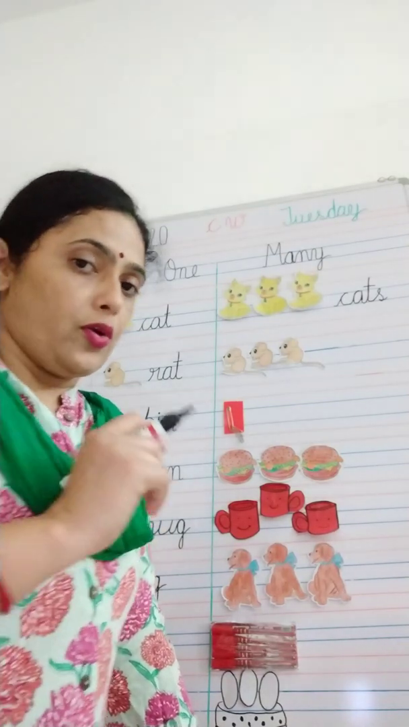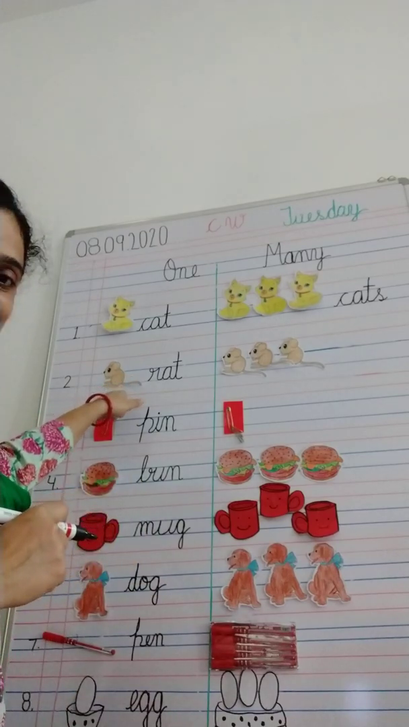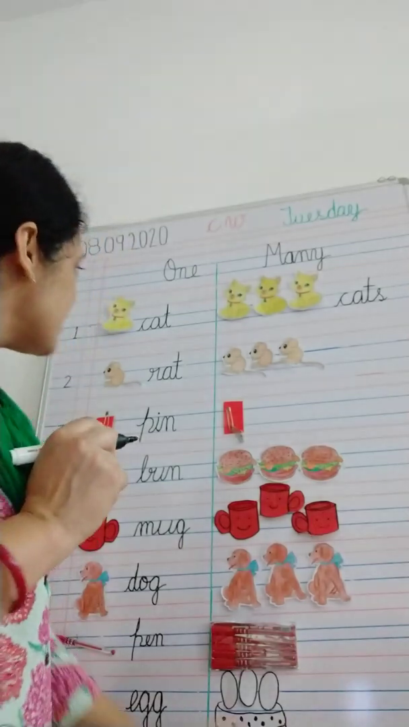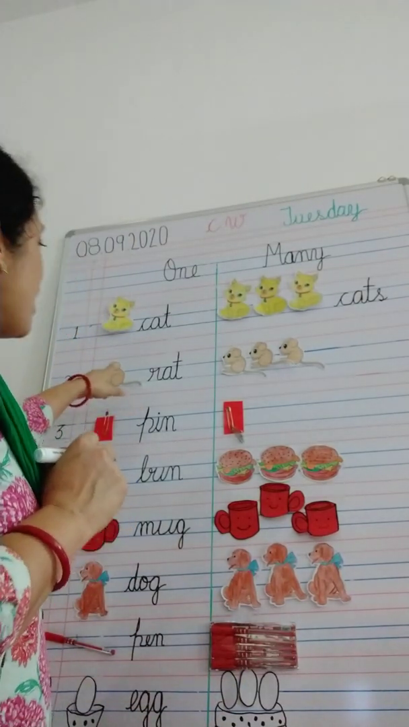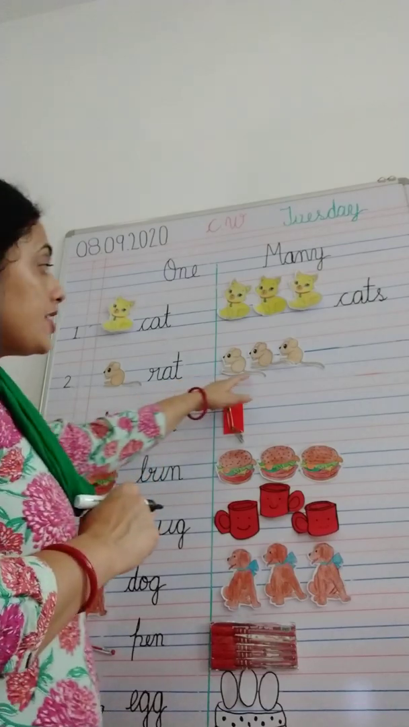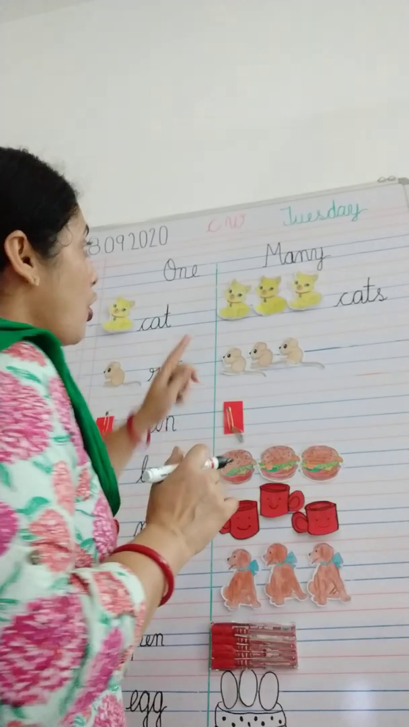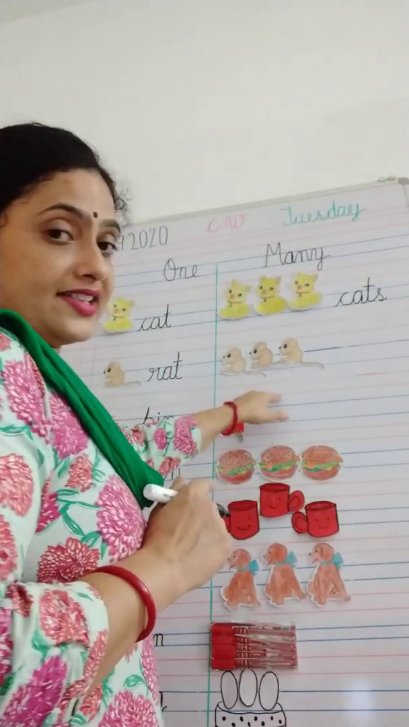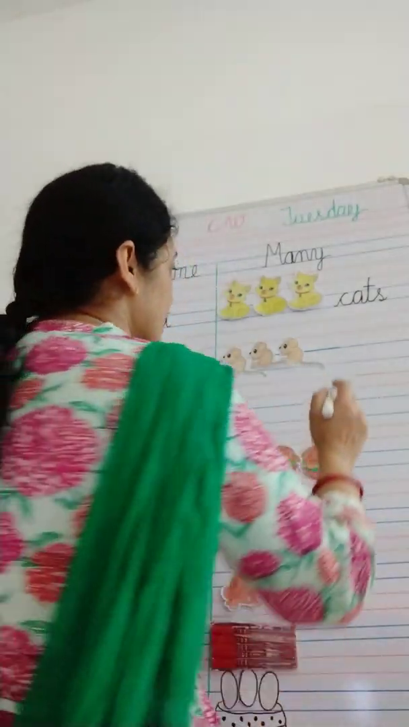Now you see, how many rats are there? Only one rat. What is the color of this rat? Brown. But here, how many rats do we have? We have more than one, so we'll call it many. Many rats. If we have many things, we have to put s.